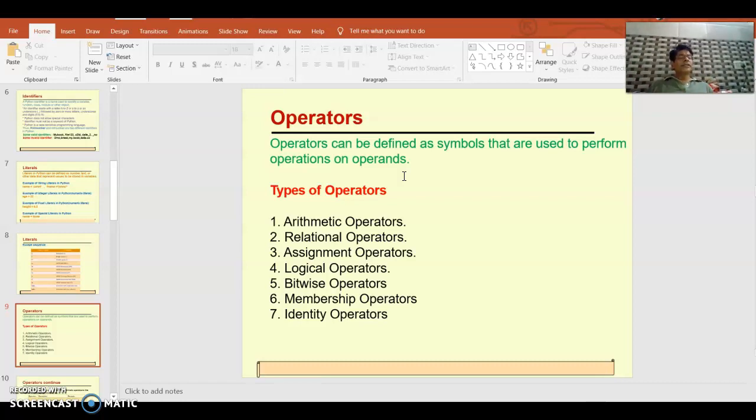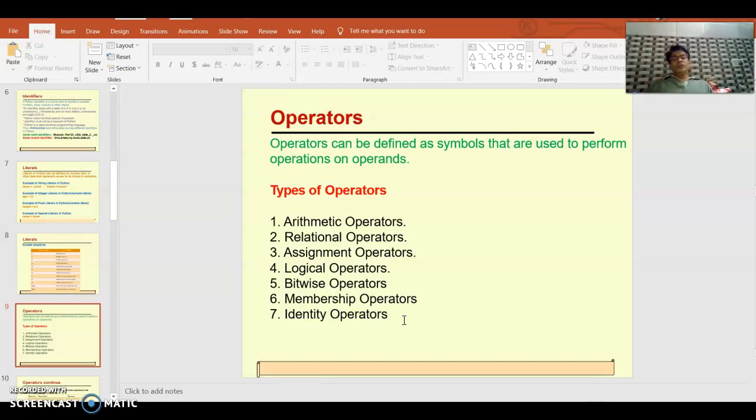Which kind of operators? Arithmetical operators. There are various types of operators: arithmetical operator, relational operator, assignment operator, logical operator, bitwise operator, membership operator, identity operator, and so on.